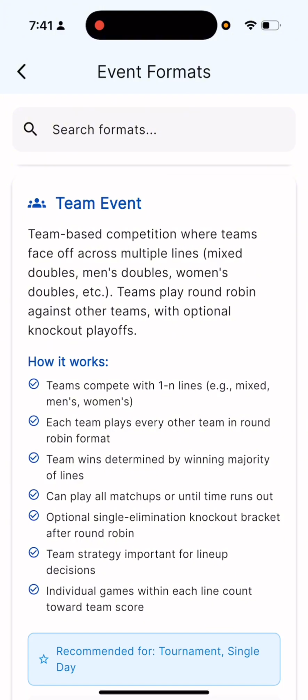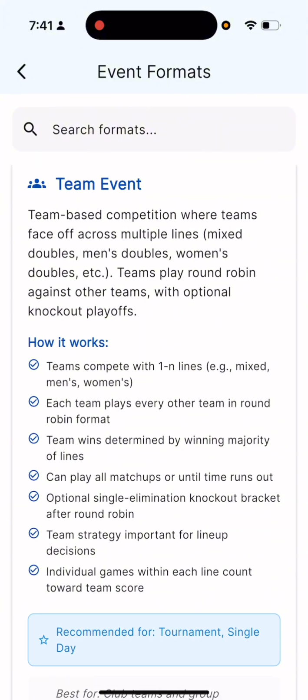You can choose anywhere between 1 to 10 lines. You're able to choose the number of players, so you can make them singles lines, doubles lines. And just to be clear, when I say a line, it's just the first position or second position on the team. So this will go into a round robin where, again, you can put people into pools or groups. And then if you wish, you can have the top number of teams go into a single elimination knockout bracket.